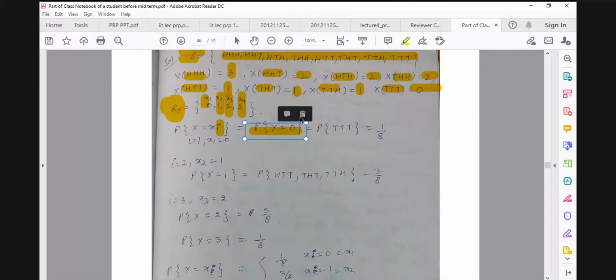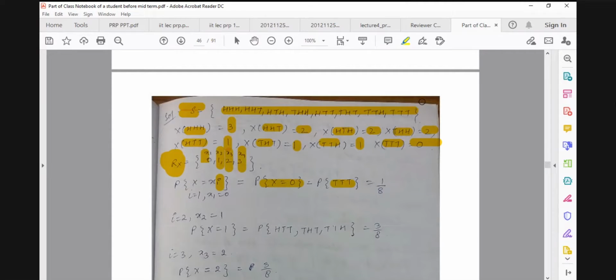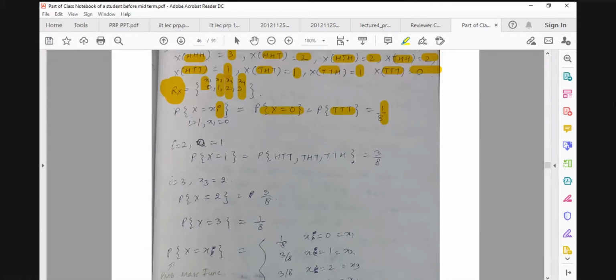In this event, we have to take those sample points for which their x images are 0. There is only one sample point, TTT, and out of 8 total outcomes, only one is favorable, so it is 1 by 8. So for i equal to 1, we have calculated the probability. Now for i equal to 2.